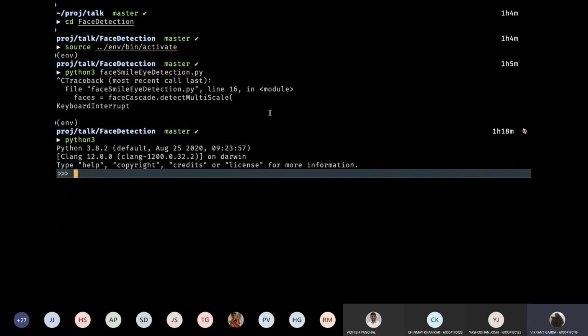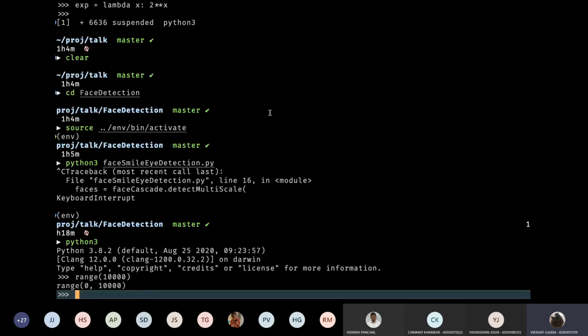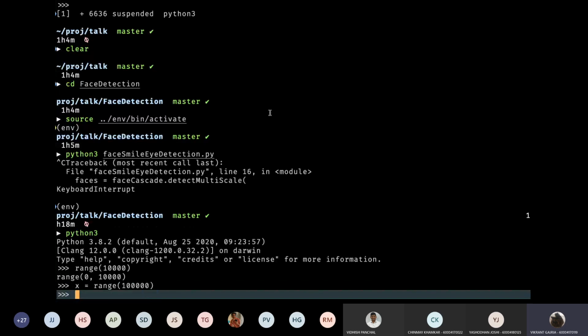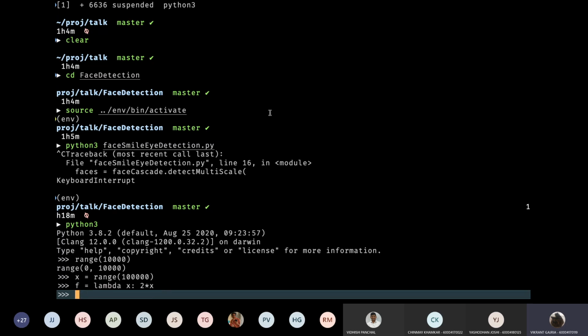let's say I have a Python range of 10,000 numbers. Creating a range of 10,000 numbers is a very tedious job. My processor will take at least 1 minute to get the range of 10,000 or maybe 1 lakh numbers. And let's say I have a function f equals lambda x, which multiplies each and every element in that range by 2.